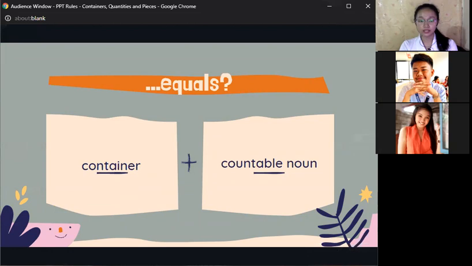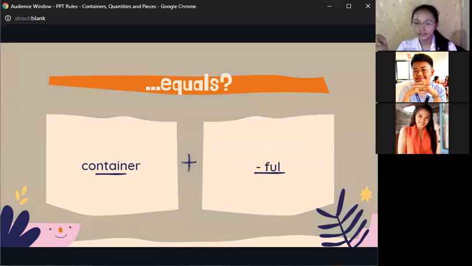If you see a container holding as much as it can hold, or it is full, we add the suffix full. Okay, just like our example. It's a tub, but it's full. So we write it as a tub full of paint or a glass full of water, just like our example.